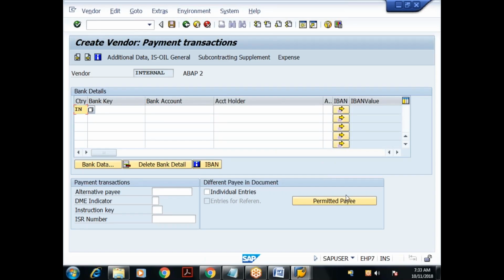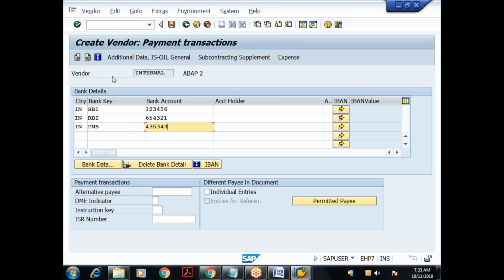I'll give the country as India. Bank key, I'll give something like SBI. Bank account number, I'll give some account number. Then again India, I'll give something like RBI, and the bank account number. Then again India, I'll give something like PNB, and some account number. Done. There's some data I'm giving.